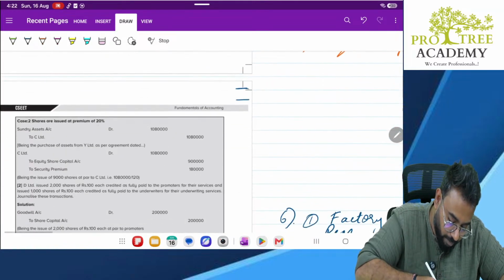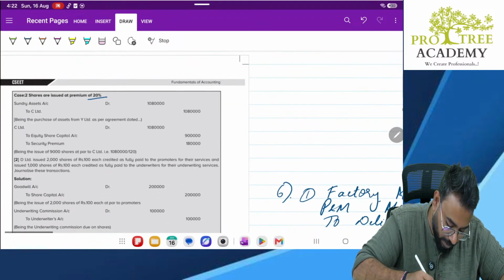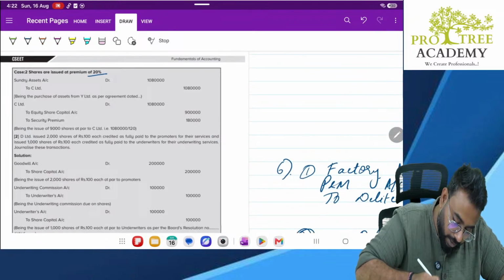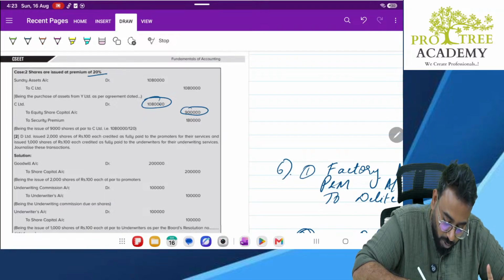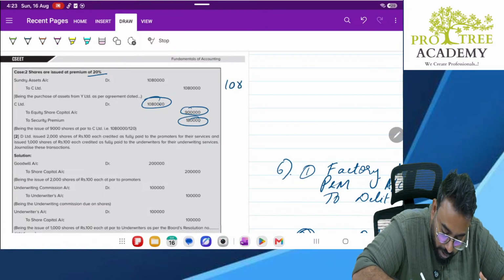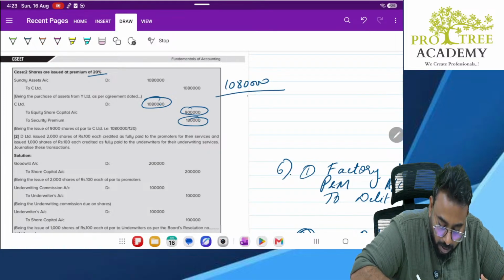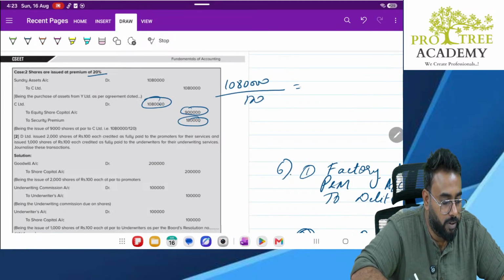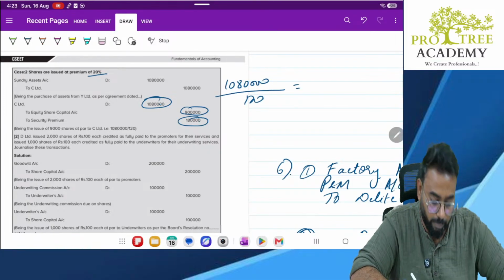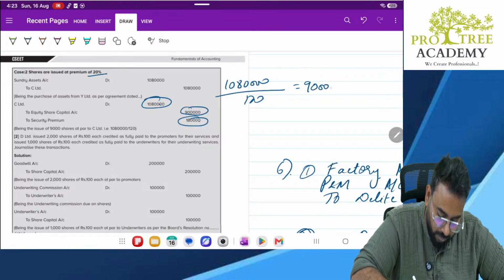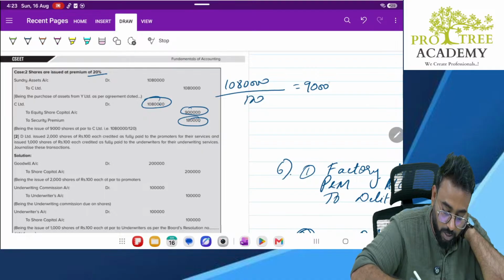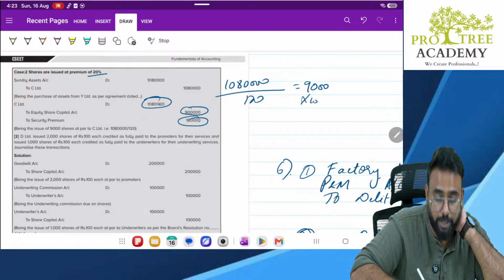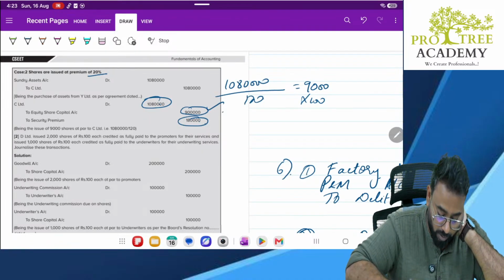Now, if you issue at a premium of 20%, then what happens? This 10 lakh 80,000 will be debited only, but here it will be only 9 lakh to share capital and 1 lakh 80,000 to share premium. Why, sir? Because 10 lakh 80,000 divided by 120 gives 9,000 shares. So 9,000 into 100, 9 lakh will go to nominal capital, and the remaining will go to your share premium.